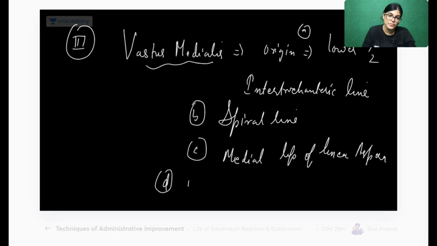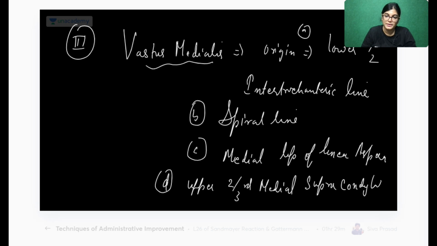And also from the upper 2/3 of the medial supracondylar ridge. So that means vastus medialis is going lower down. The origin covers much more area. So upper 2/3 of the medial supracondylar line. Got it?